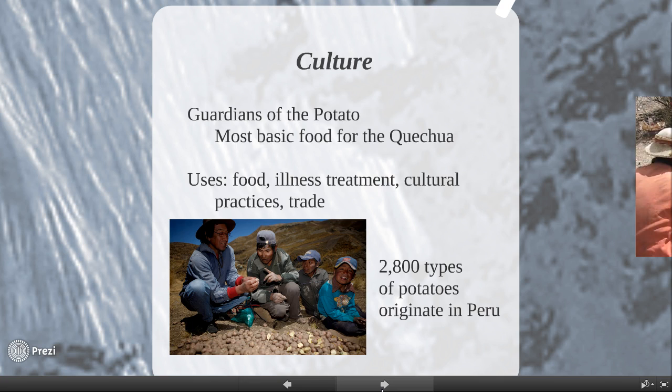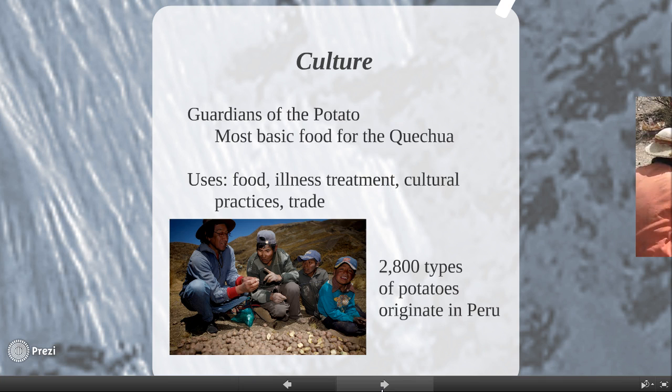An example of a cultural practice is marriage. If a man wants to marry a woman, the man's mother must present the bride-to-be a potato. She must then carve the potato, and if she takes off too much or messes it up, she's not allowed to marry the son.